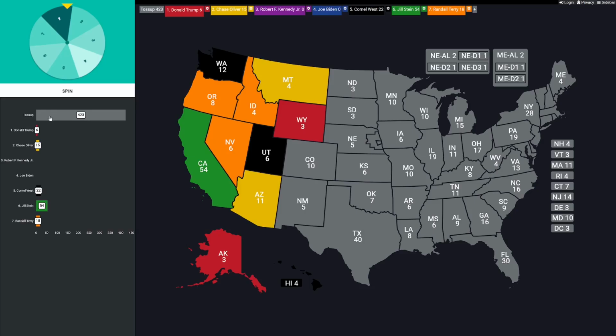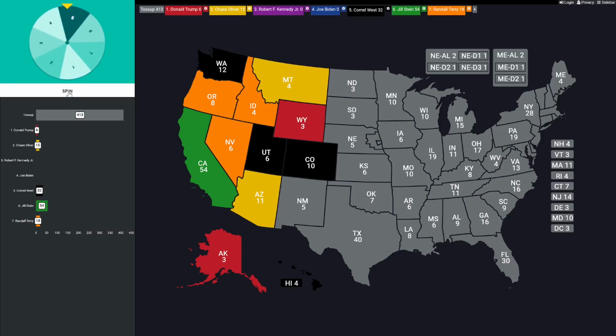Next, Colorado. They've got 10 electoral votes. And that's going to be number 5, CW, Cornel West. New Mexico is next. The Land of Enchantment has 5 electoral votes, and that's going to be number 5. Cornel West again with another 5 EVs.